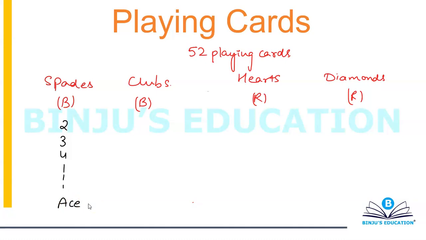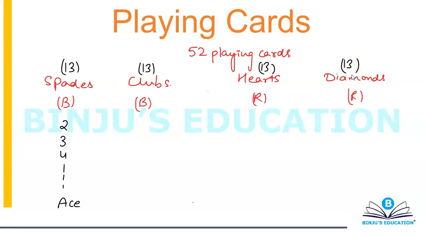And in case of GRE and GMAT, we consider ace to be the highest ranking card. So you're going to have 13 cards for each of the 4 suits. So 13, 13, 13, 13 will become 52.